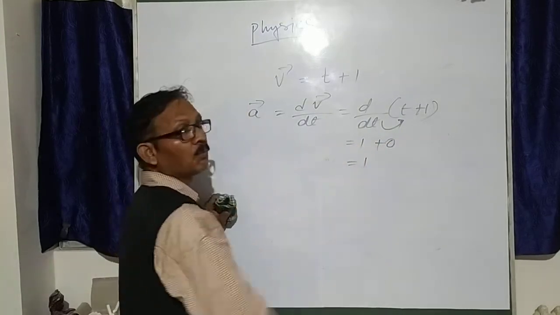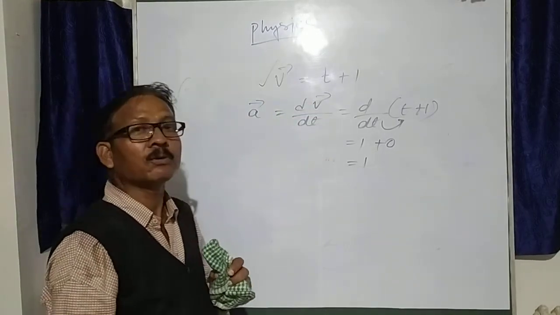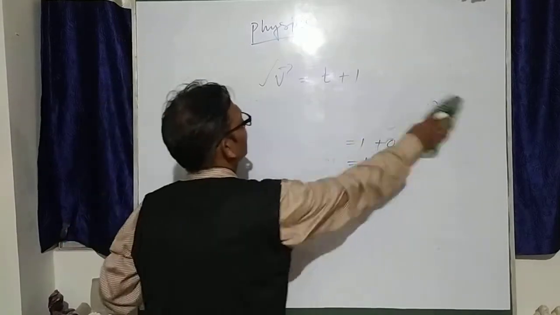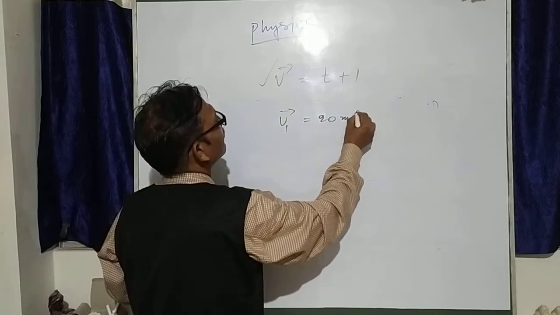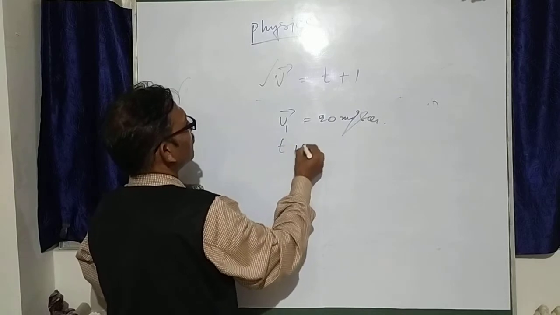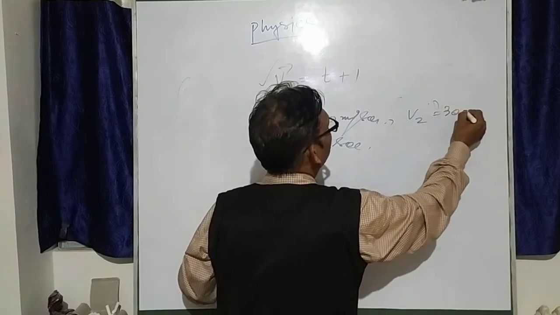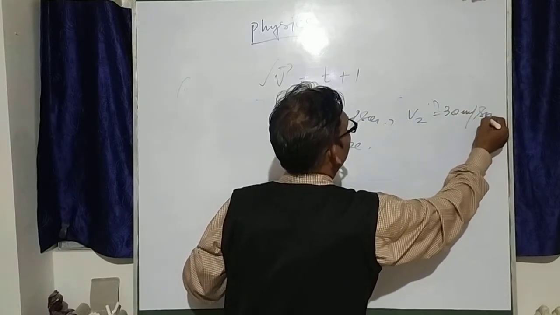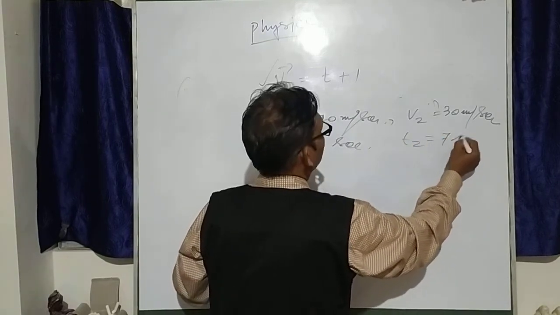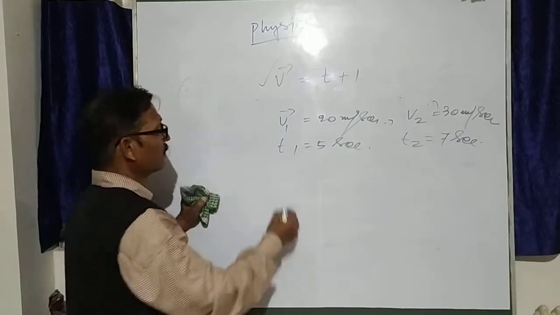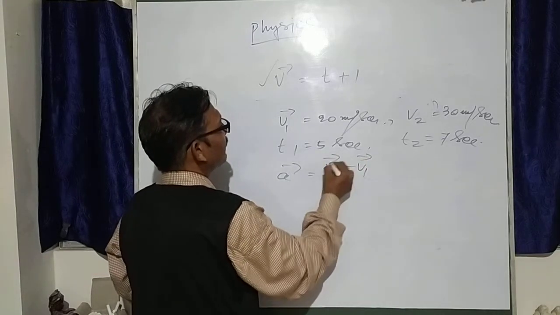So acceleration, if velocity is given in equation form, that is called the time form. If the first velocity is 20 meters per second at time 5 seconds, and the final velocity is 30 meters per second at t2 equal to 7 seconds, how do we find acceleration? Acceleration is equal to change in velocity, that is v2 minus v1 divided by t2 minus t1.